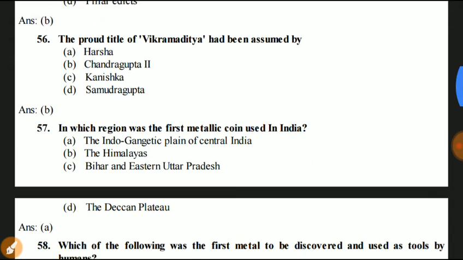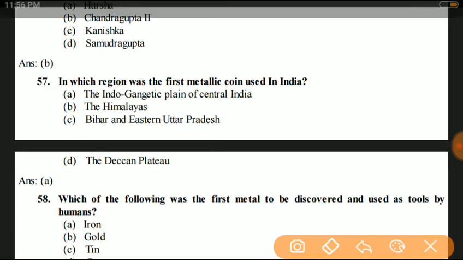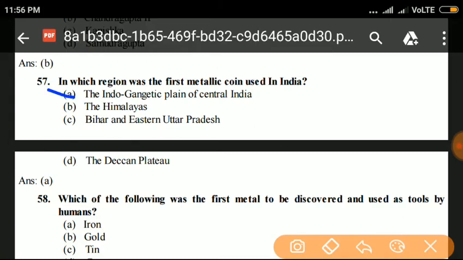Next question 57. In which region was the first metallic coin used in India? The Indo-Gangetic plain of central India, the Himalayas, Bihar and eastern Uttar Pradesh, or the Deccan Plateau. Answer is A, the Indo-Gangetic plain of central India.